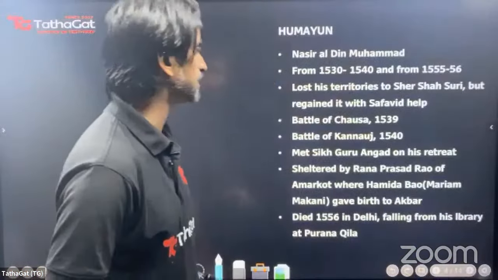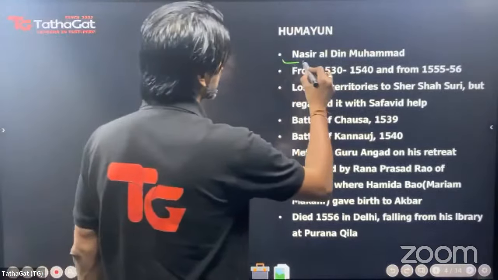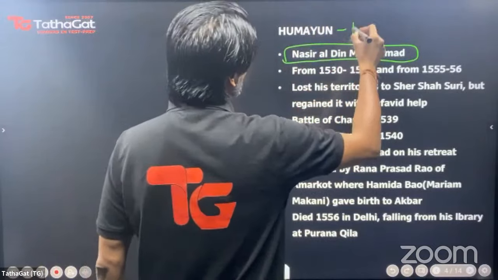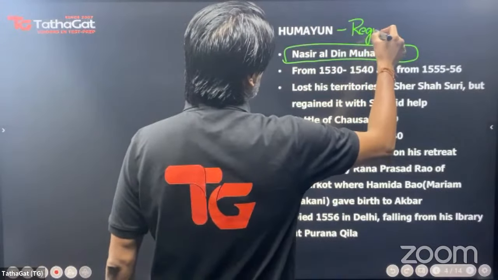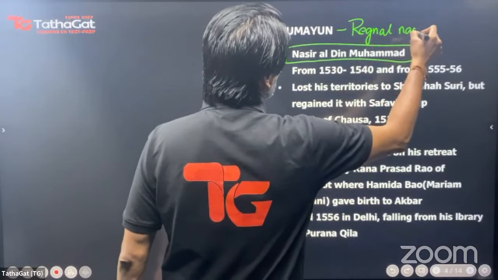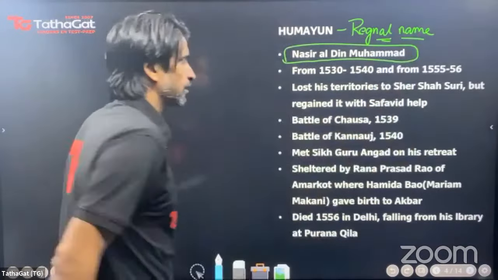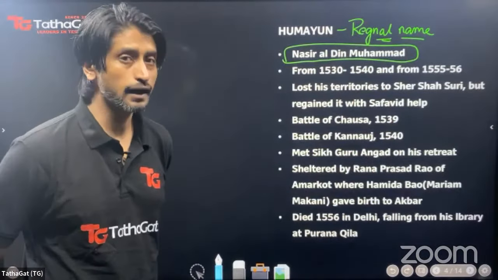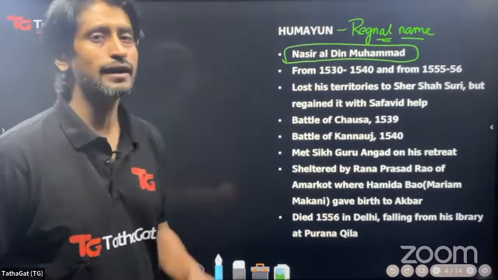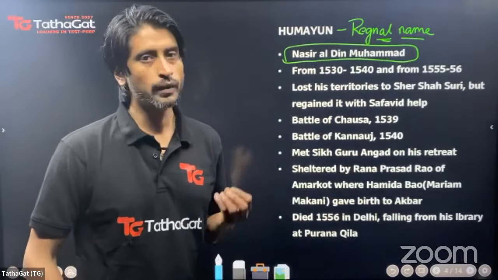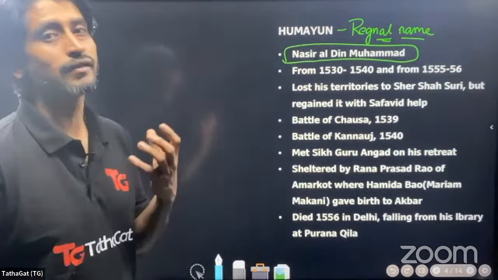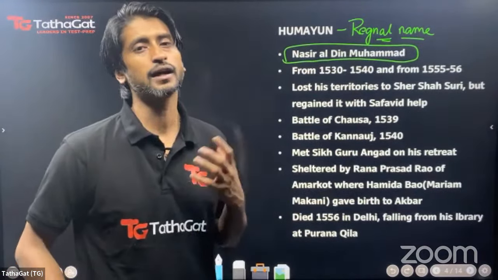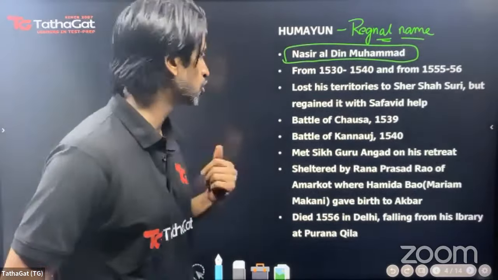Now let us see key details from Humayun's life. So his original name, his full name, is Nasir al-Din Muhammad. Humayun, Babur, Akbar, these are what are known as the regnal name. Now, if some of you are into watching TV series, and if you have watched the series The Crown, then you will know that even Elizabeth or other such names of British queens were their regnal names, not their original name. When a person ascends to the throne, becomes king, then he or she has to take up a regnal name, the name in which they will rule.